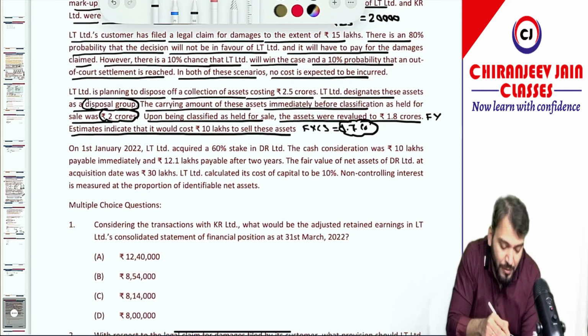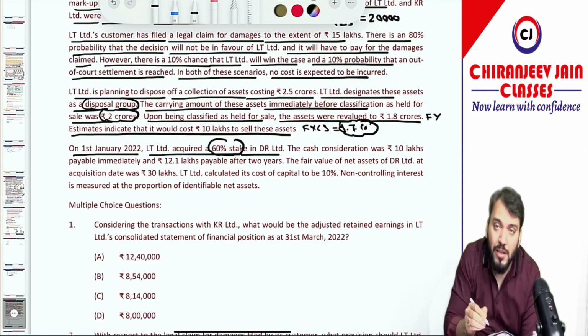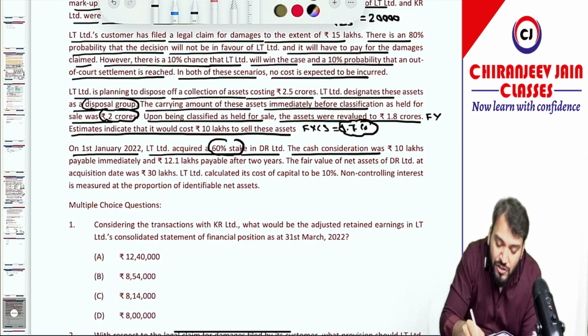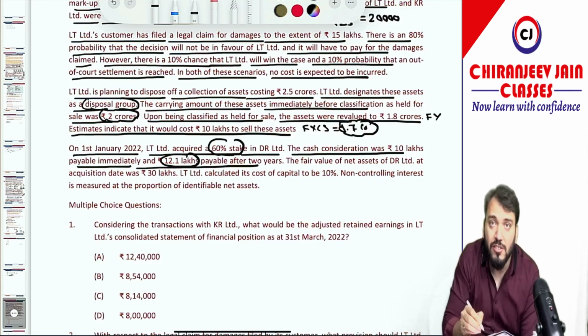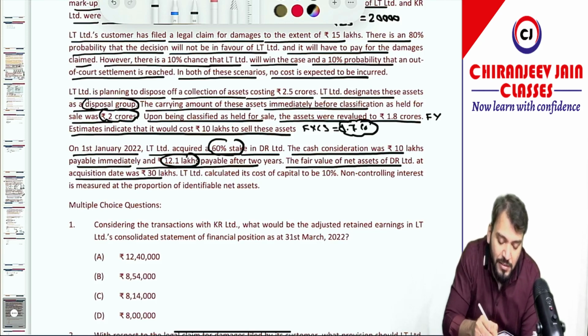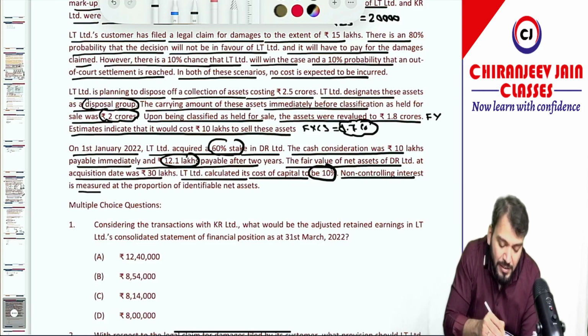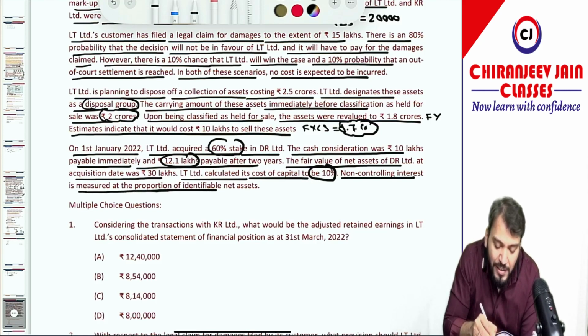On 1st Jan 2022, LT Limited acquires 60% stake in DR Limited. Once again, they obtain control in DR Limited. The cash consideration was 10 lakh payable immediately and 12.1 lakh payable after 2 years. This deferred consideration should be measured at present value. The fair value of net assets of DR Limited at the acquisition date is 30 lakh. LT Limited calculates its cost of capital to be 10%. This is the discounting factor. NCI is measured at proportionate share of identifiable net assets.